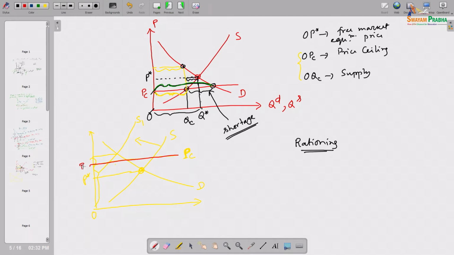Say this is the PC level, OPC, nobody is allowed to sell that product in the market above the price OPC level, right. At that OPC level, this much demand is there because this is the demand curve, but only this much supply of the product is there because that comes from the supply curve, right. So this much shortage will be there, exactly the thing we are discussing here in this diagram.